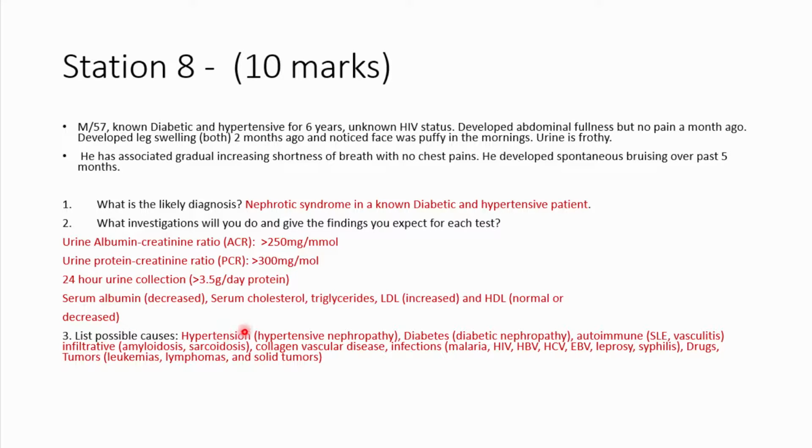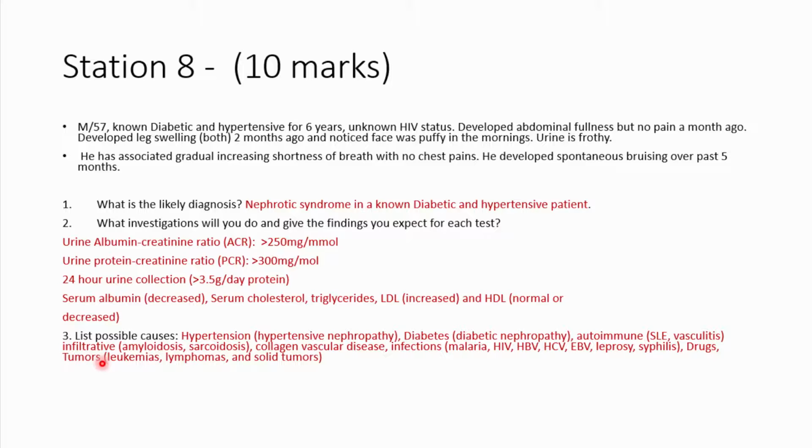So, of course, in this case, it could be due to hypertension, hypertensive nephropathy. It could be due to diabetes, diabetic nephropathy. It could be due to some autoimmune conditions. But before I mention this, it could be due to infections because this person had HIV whose status was unknown. So, it could be HIV. You could have autoimmune conditions such as SLE, vasculitis.